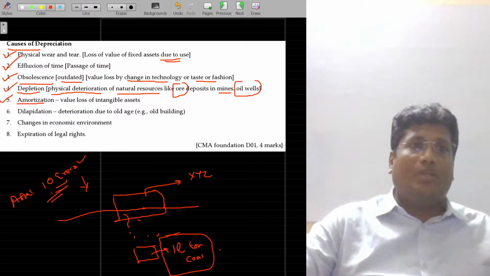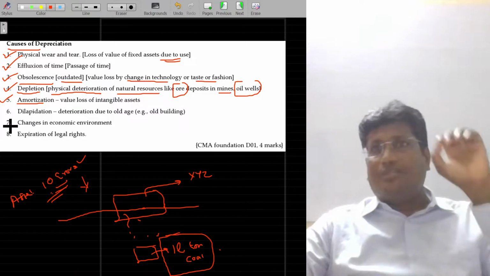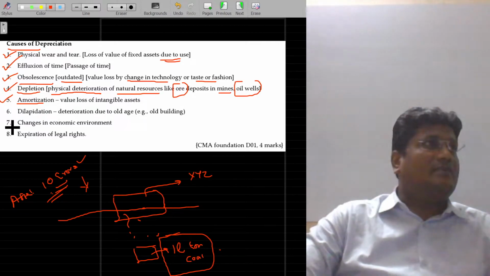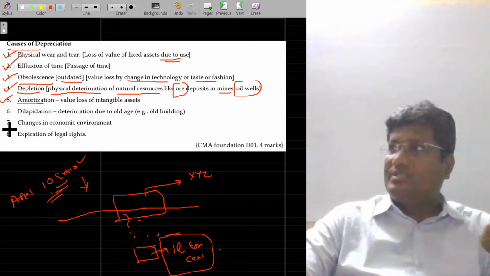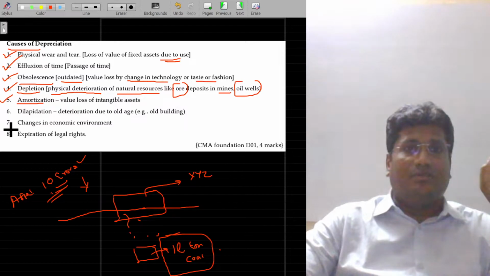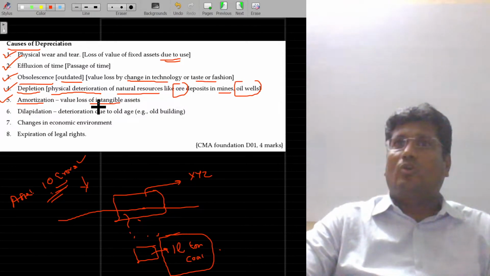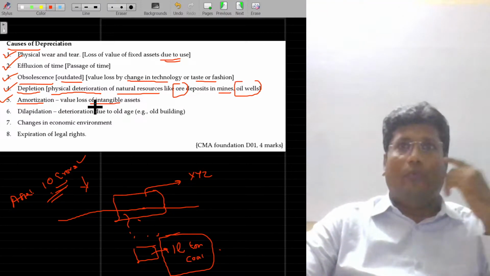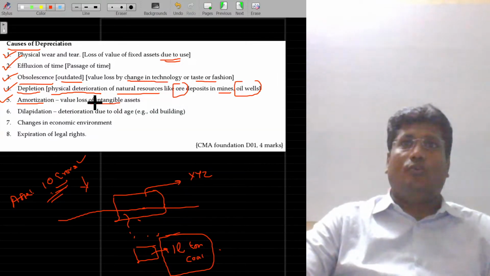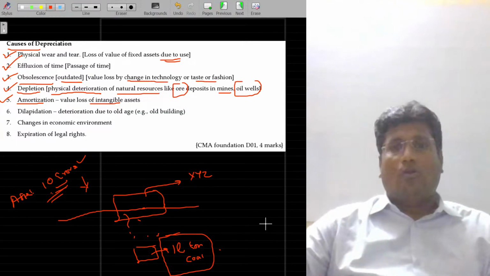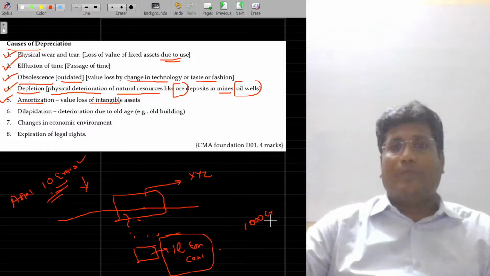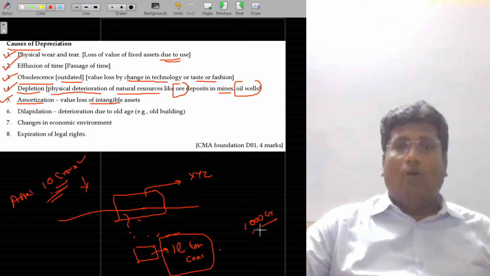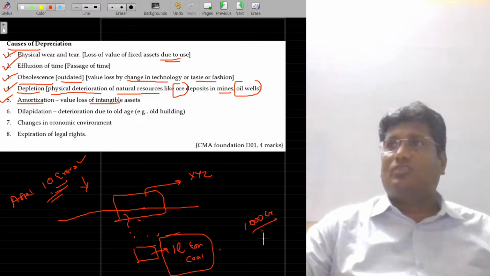Fifth one is all about amortization. The term amortization is nothing but again depreciation for the intangible assets. If the asset is intangible, we don't call that depreciation, it is called amortization. Just now I talked about COVID, Covishield and Covaxin, the vaccines for COVID. They could have spent huge money on R&D, around 1,000 crore rupees. That's the intangible asset. They will now amortize, which means depreciate this value in the P&L account.